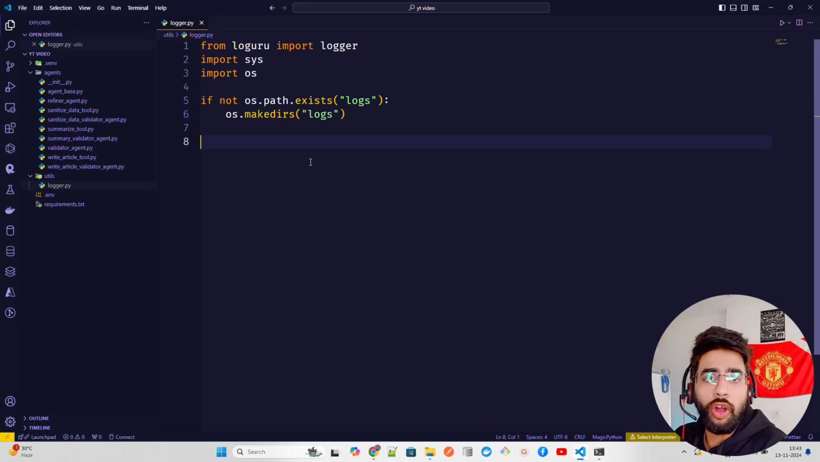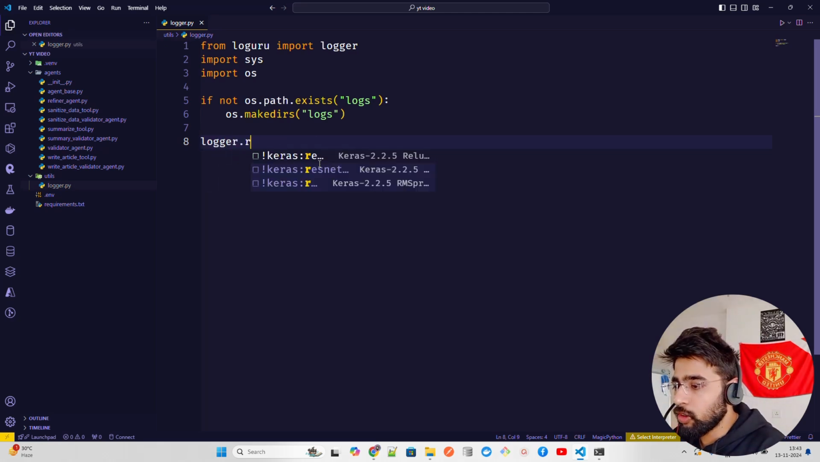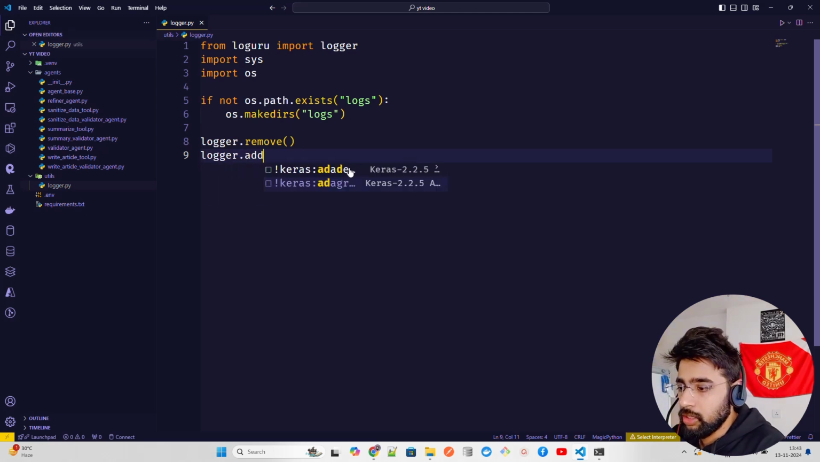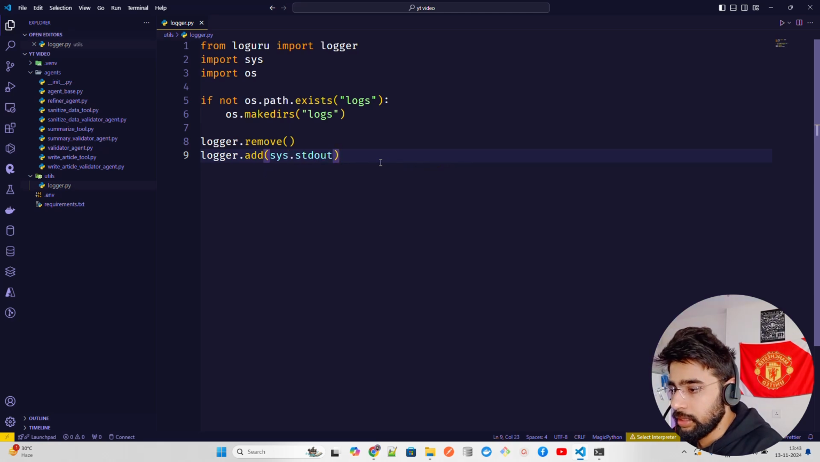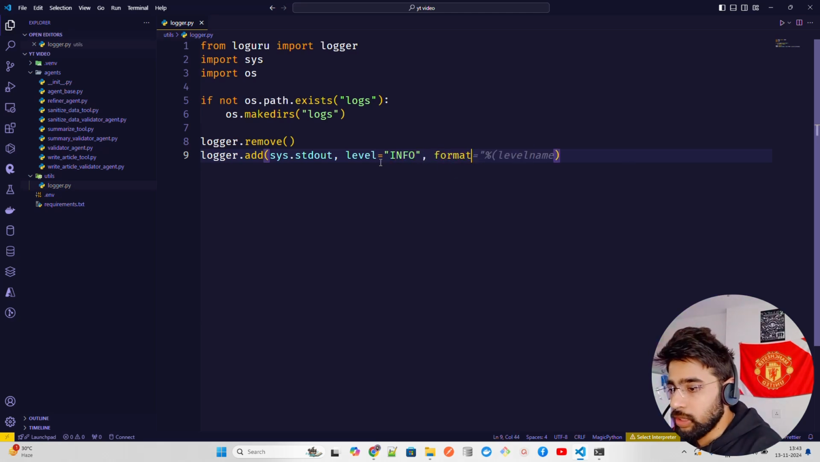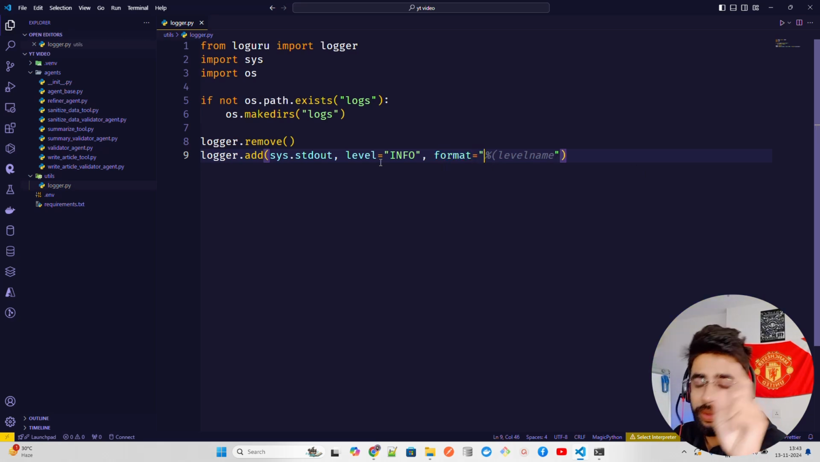Now we have to configure the logger. So I'm going to have logger.remove, just to remove the default logger. Then I'm going to do logger.add, and then you're going to have sys.stdout, which is right, and then I have level. So we are having info level, guys. There are different levels of logs that you can capture, and then you can define a format. I need this in green, and also save it in this format.